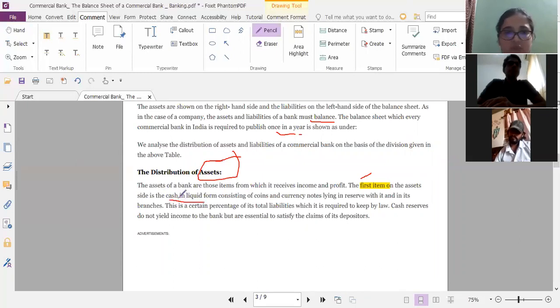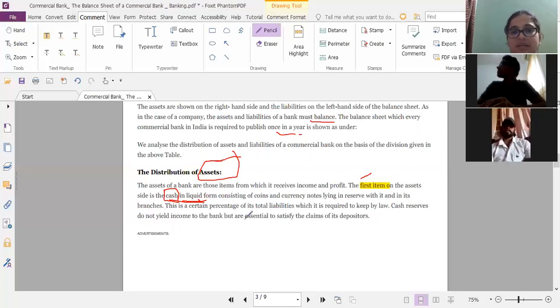Cash, as we saw in the table, we saw the cash as the first item, right? Cash in liquid form means which is right now in your hand, which can be readily used now for your transaction, right? Liquid form consisting of coins and currency notes lying in the reserve with it and in its branches, right?